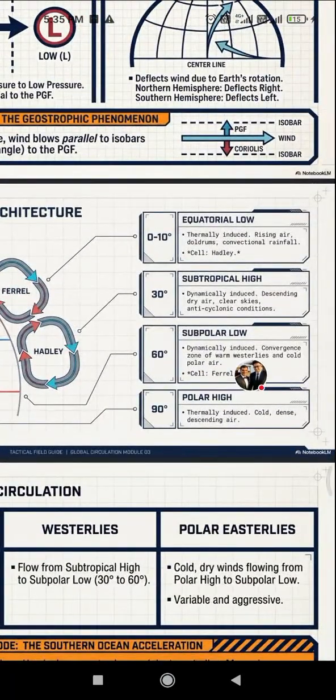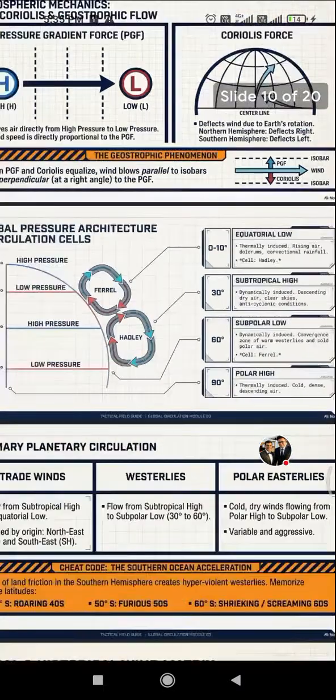The 60 degree subpolar low is dynamically induced, a convergence zone of warm westerlies and cold polar air. The 30 subtropical high is dynamically induced, descending dry air, clear sky, and unsaturated conditions. The equatorial low is thermally induced, rising air, doldrums, and convection rainfall.